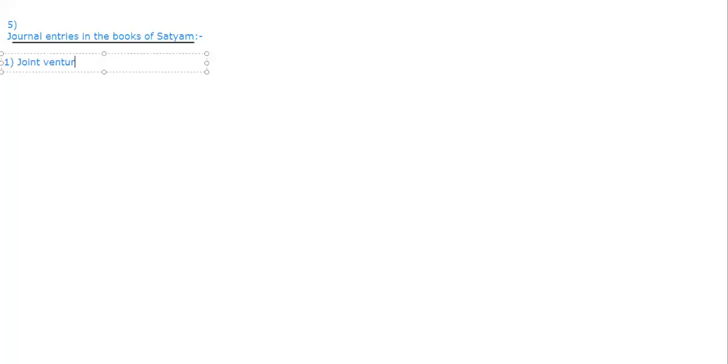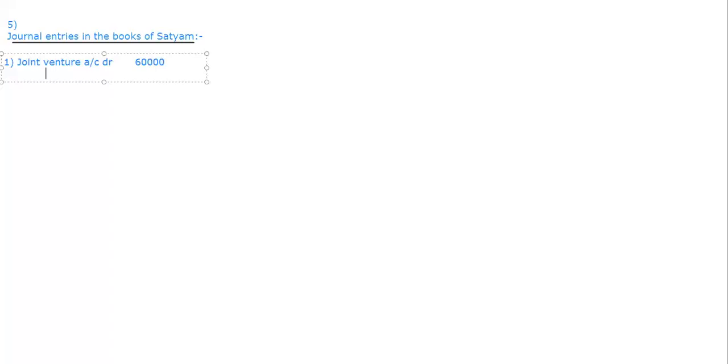Now here also the same: joint venture account debit. Satyam has purchased. In the books of Satyam, we are recording the transaction. So we'll never write Satyam's name in the Satyam books, no? So please keep that in mind. Now the next point, as I told you, is whether he is supplying or purchasing.